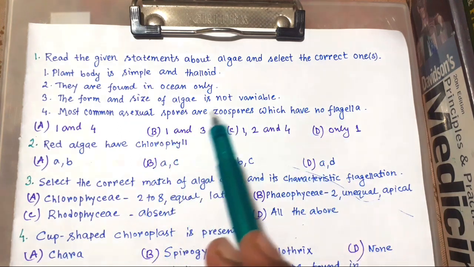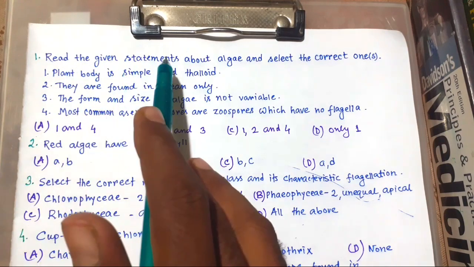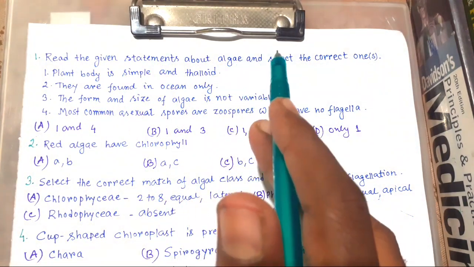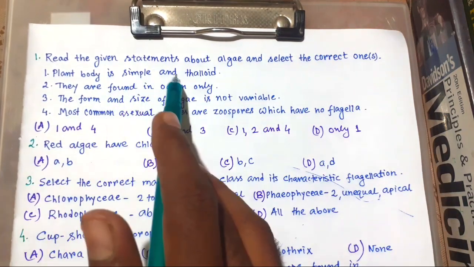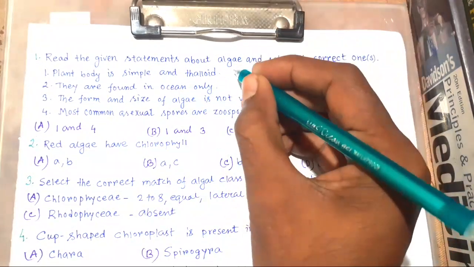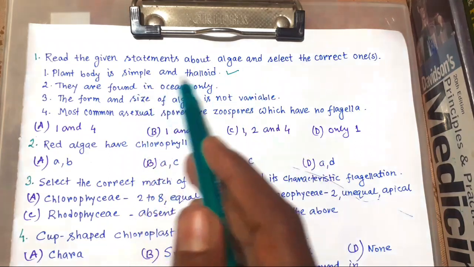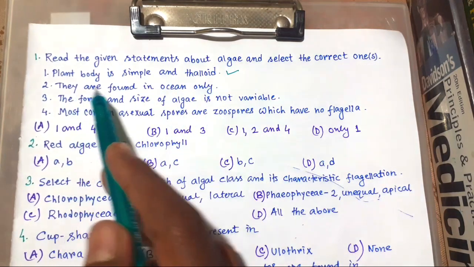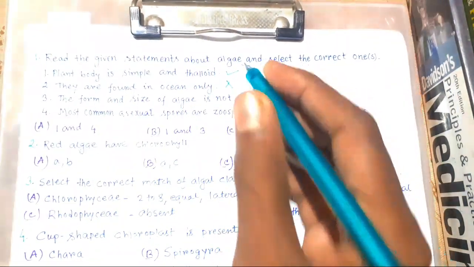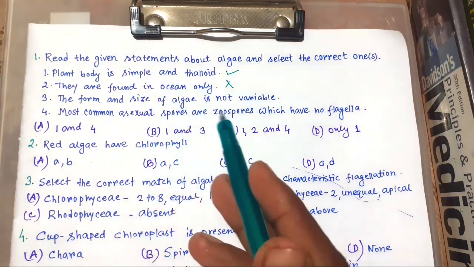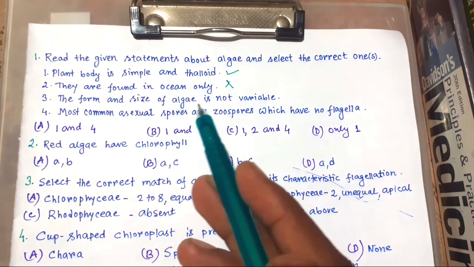Okay, now let's start. Number 1. Read the given statements about algae and select the correct ones. Plant body is simple and thalloid. It is right, because we know the plant body of algae is simple and thalloid. They are found in ocean only. This is wrong because they are largely aquatic, but they live both in freshwater and ocean.